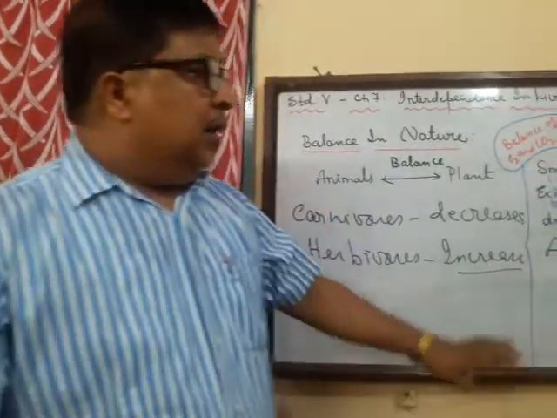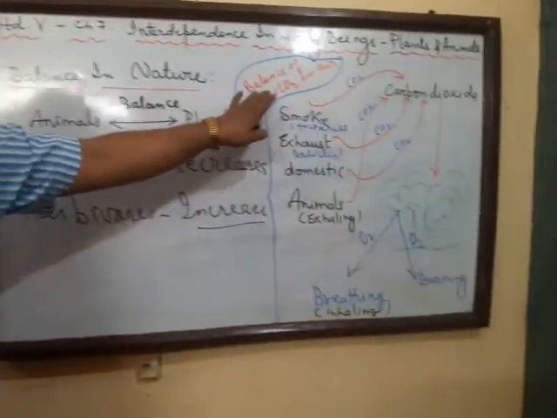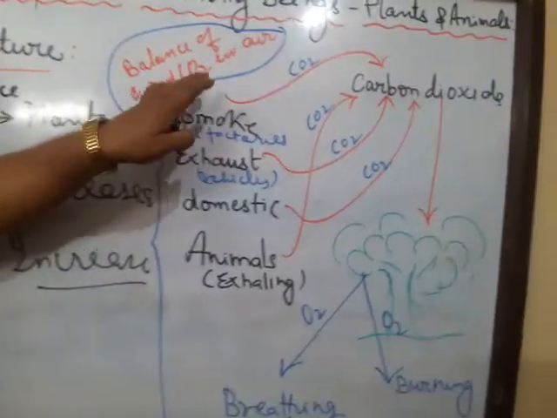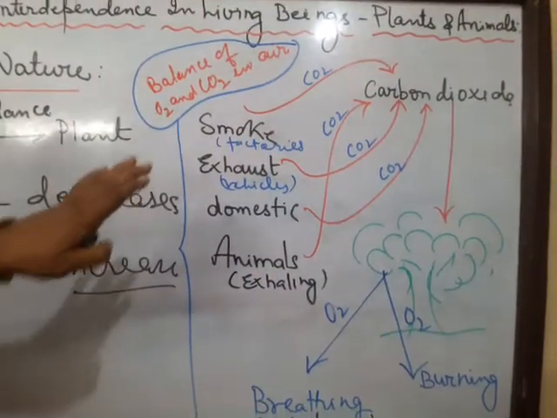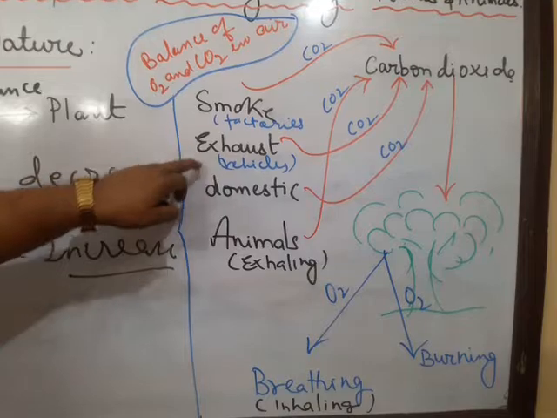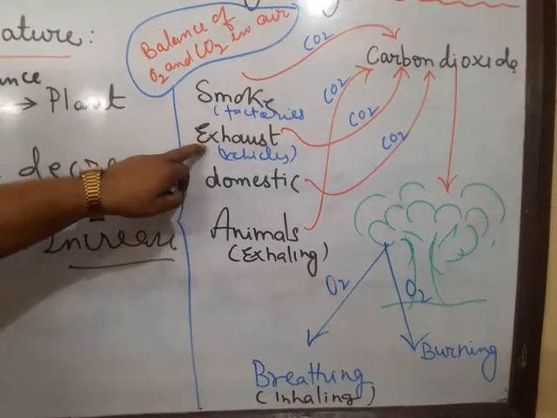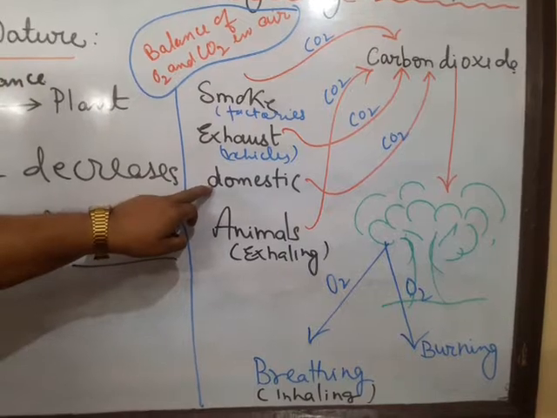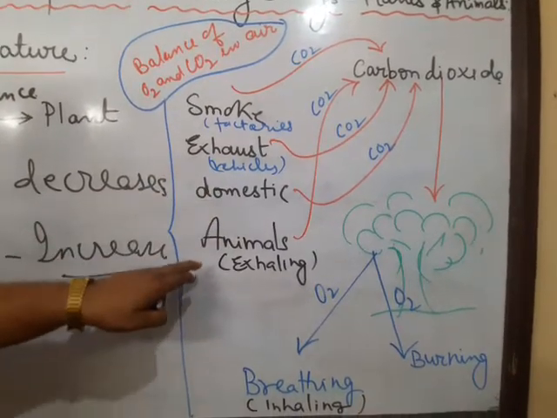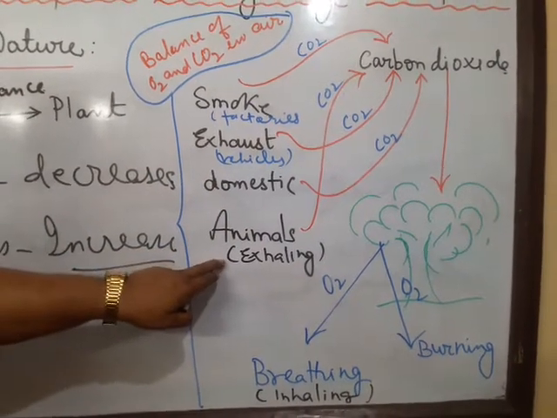Now I have drawn here a diagram to show the balance of oxygen and carbon dioxide in the air. These are the sources of carbon dioxide: smoke from the factories, the exhaust from the vehicles, and some domestic waste in the form of carbon dioxide. The animals also exhale carbon dioxide.